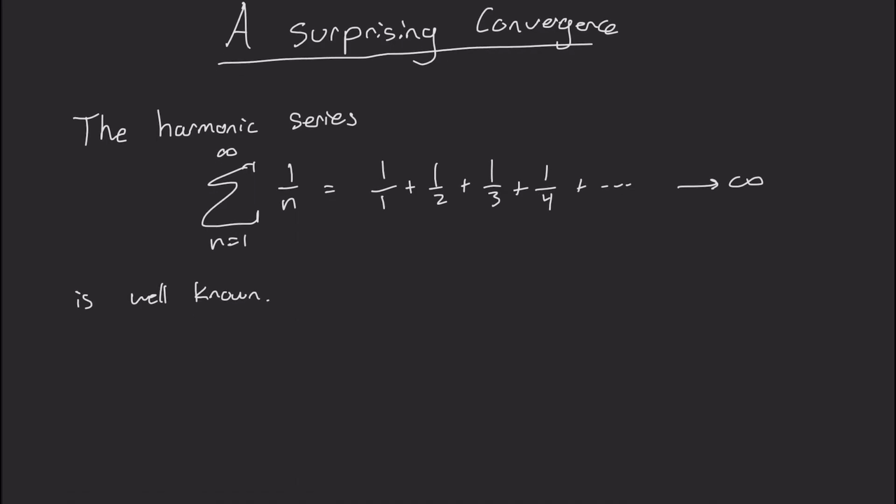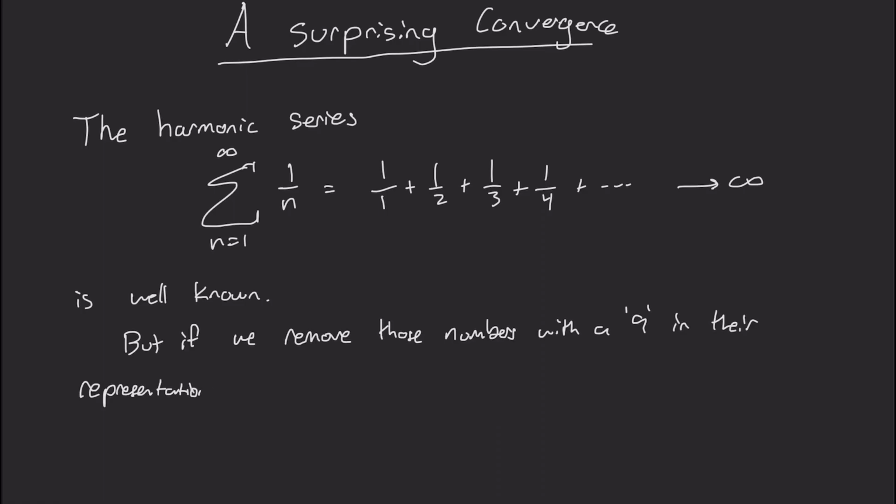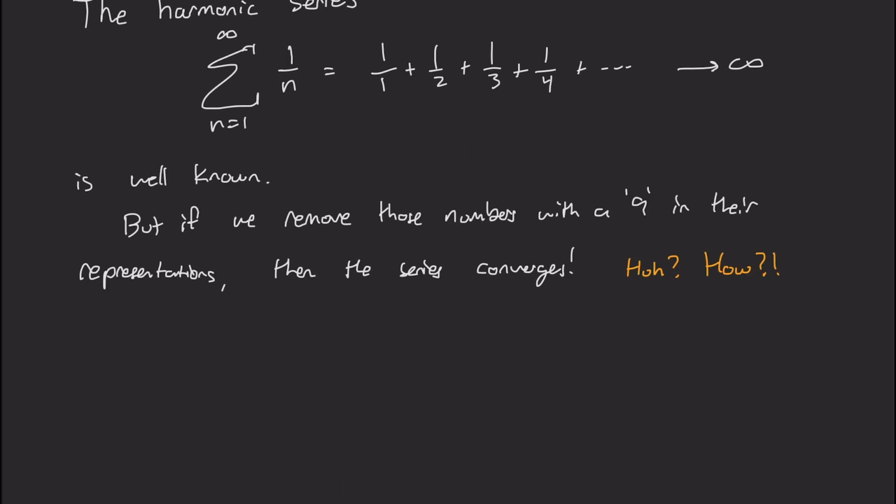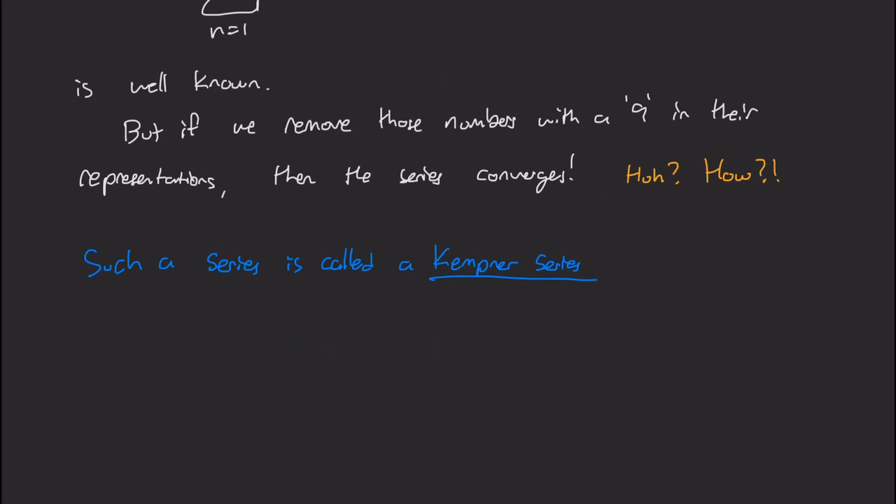It diverges. But if we remove those numbers with a 9 in their representations, so 9, 19, 29, 92, 943, then the series actually converges. Huh? How is that possible? Such a series has been dubbed a Kempner series after the mathematician who wrote a paper about it. That was back in 1914.